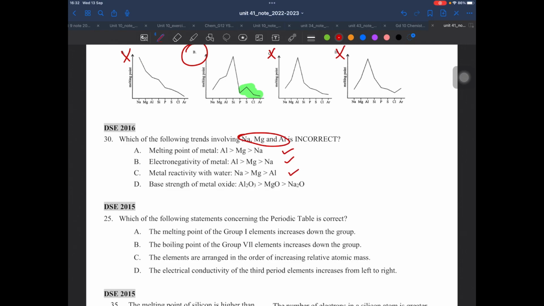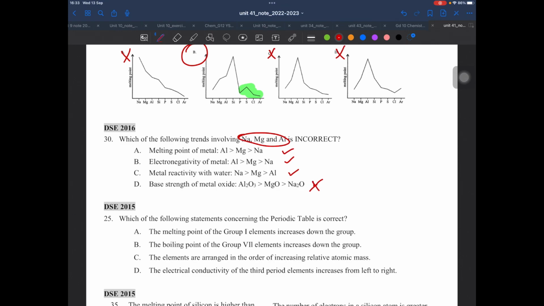And finally, what about the base strength? Now, for basic strength, sodium is stronger because once sodium oxide dissolves in water, it will combine with water to form sodium hydroxide. So it has stronger base strength.